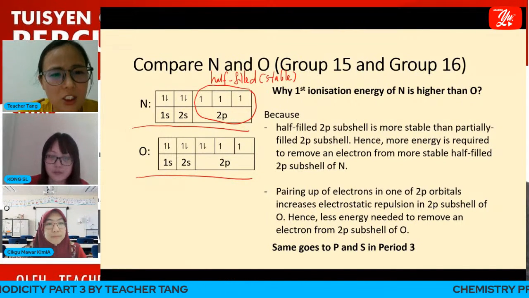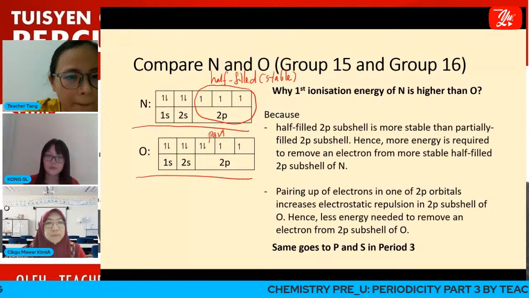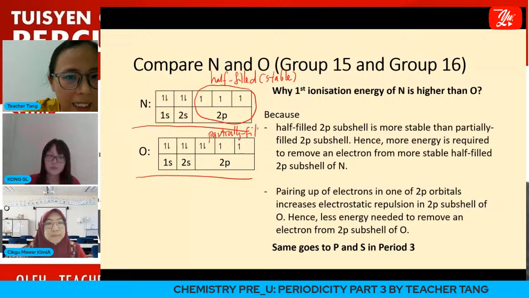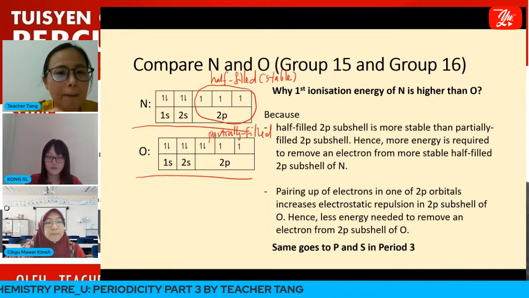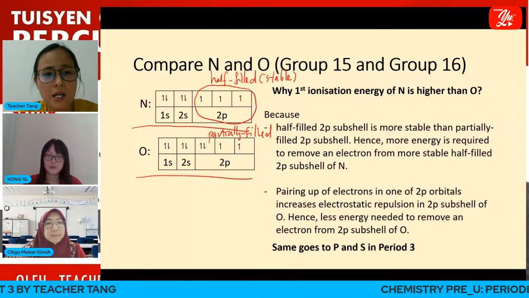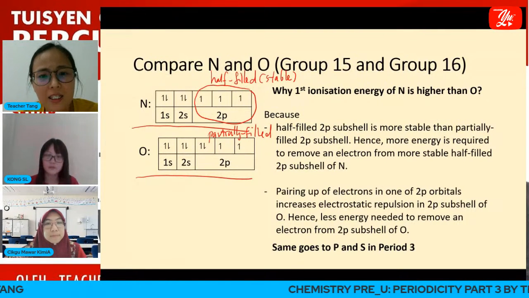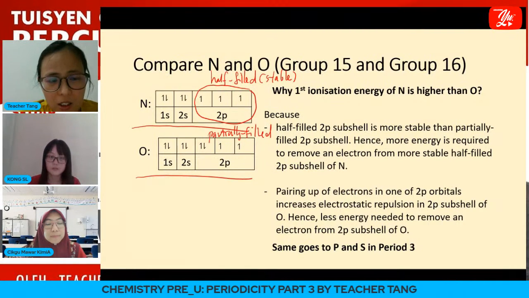While for oxygen, it is partially filled because there are 4 electrons inside the 2p subshell. Remember, partially filled means less stable. Because of that, it is easier to remove 1 electron from oxygen compared to nitrogen.